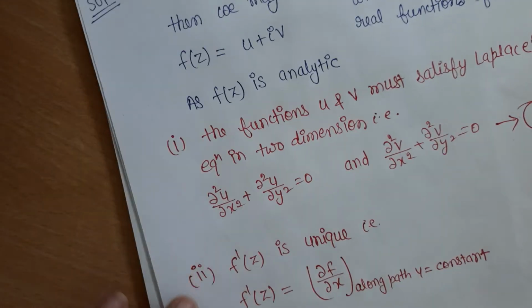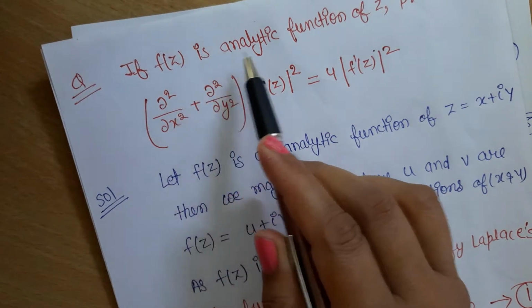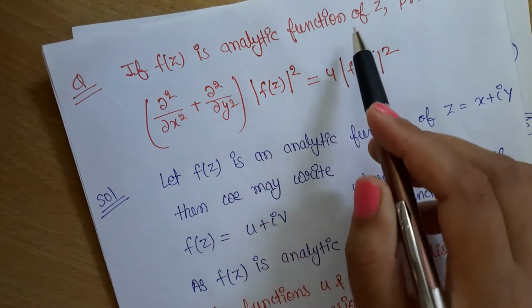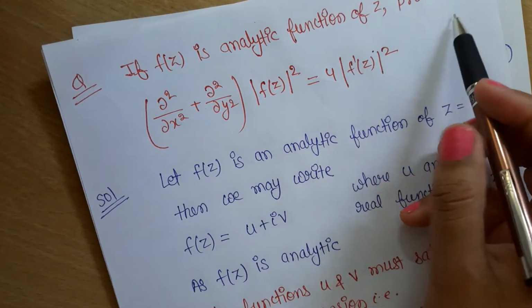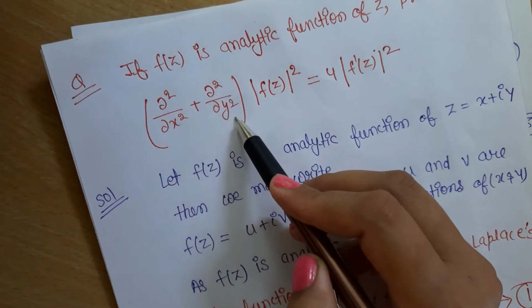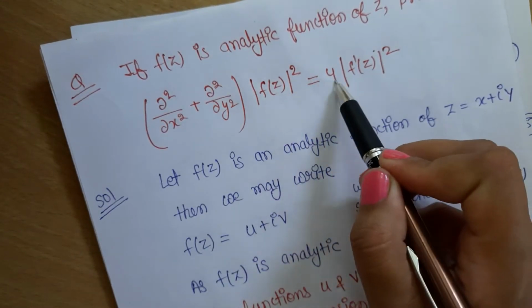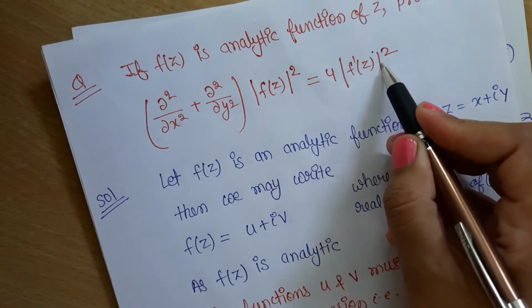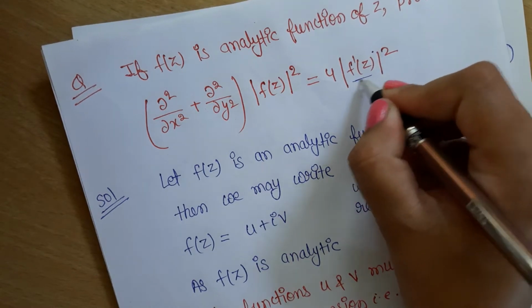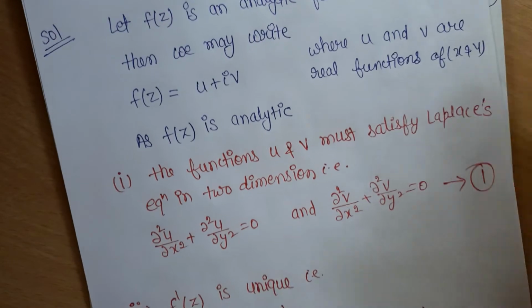Now the third question is: if f(z) is an analytic function of z, then we have to prove that (del 2 upon del x2 plus del 2 upon del y2) of mod f(z) squared equals 4 mod f dash z squared. The meaning of f dash z is the differentiation of f(z). So let me start.